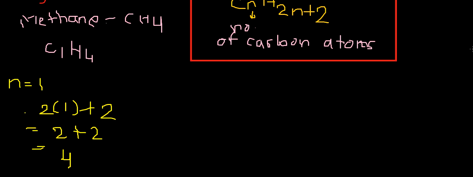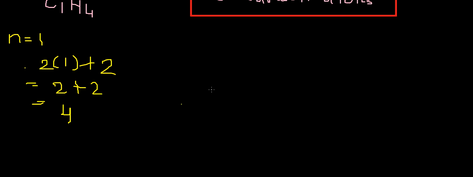Now there are some prefixes that are given to the compound according to the number of carbon atoms. I will tell you some of the basics about it. So the first prefix is meth. Then the second prefix is eth.